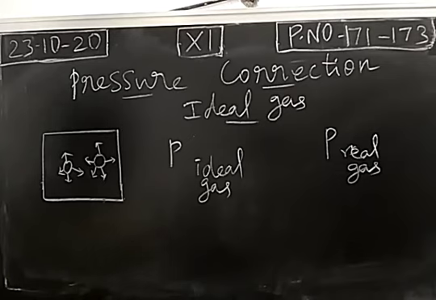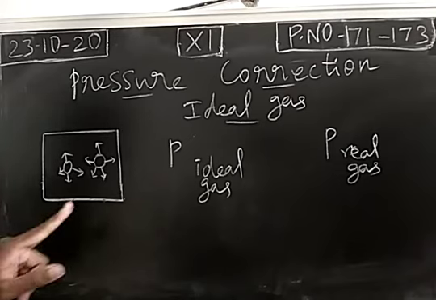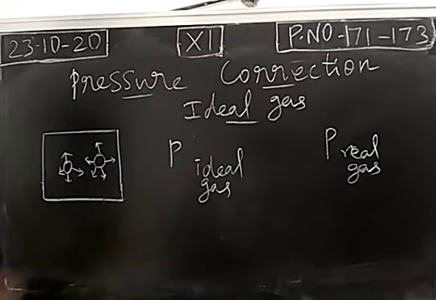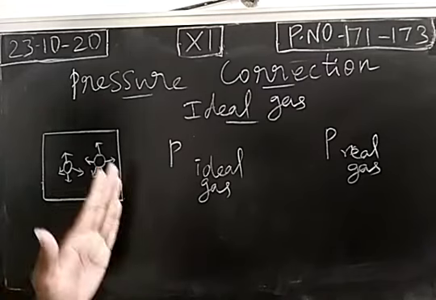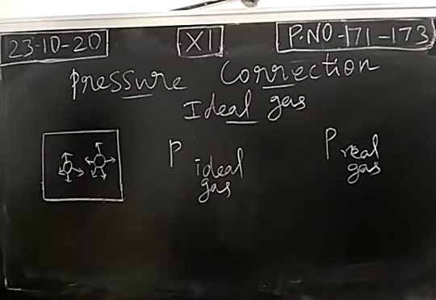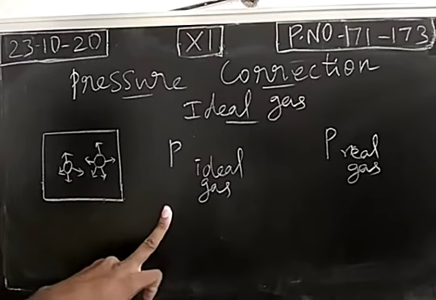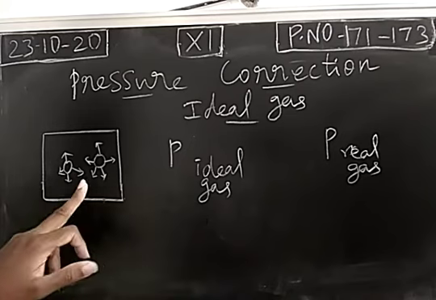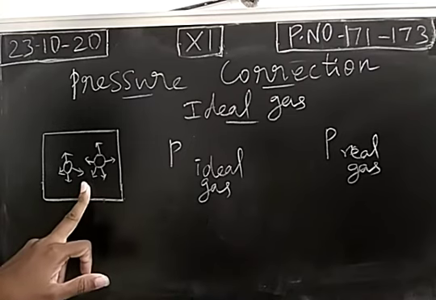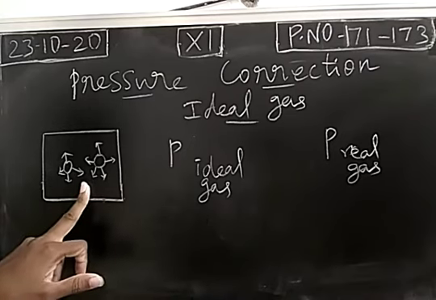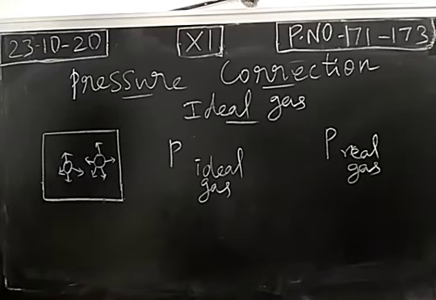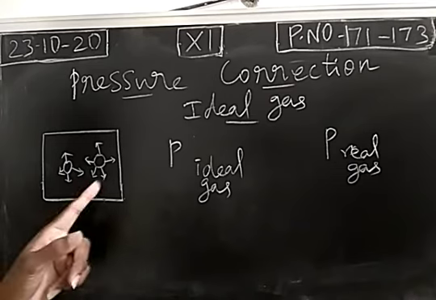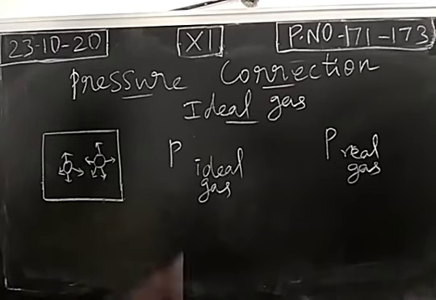So the rate of bombardment will be more. Due to the higher rate of bombardment of gaseous molecules on the wall of the container, the force created will be more. That means pressure will be more. For an ideal gas, intermolecular force of attraction is almost absent, so more force is created due to the rapid bombardment of gaseous molecules on the wall of the container. So pressure will be more.